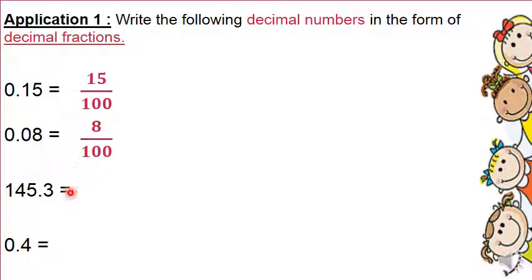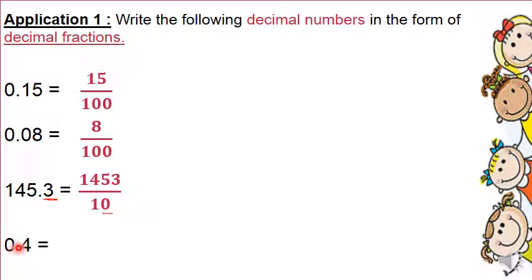Look here. Look at the decimal point. This is the first step. Second step, remove the decimal point. I'm going to hide it and write the number in the numerator. So it will be 1453. What to put in the denominator? How many digits do I have in the decimal part? I have one digit in the decimal part, so I put 10. So it will be 1453/10.